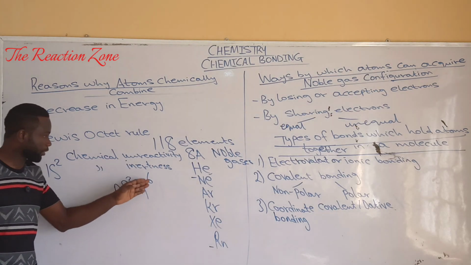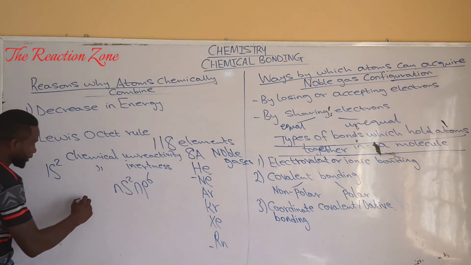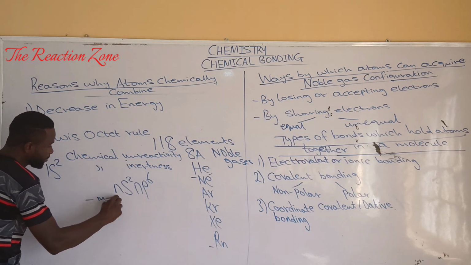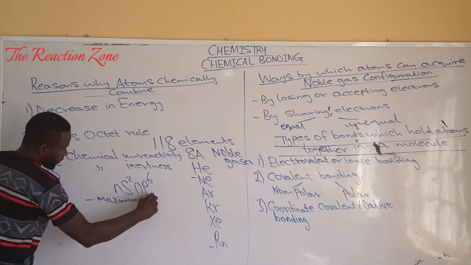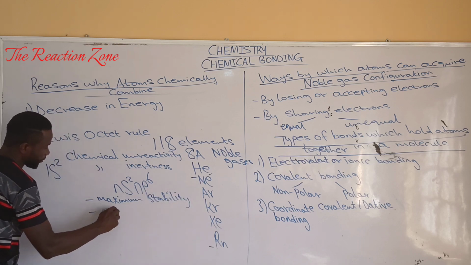This outermost shell electronic configuration of noble gases confers on them maximum stability as well as minimum energy.